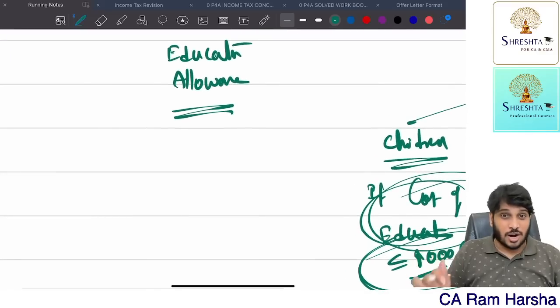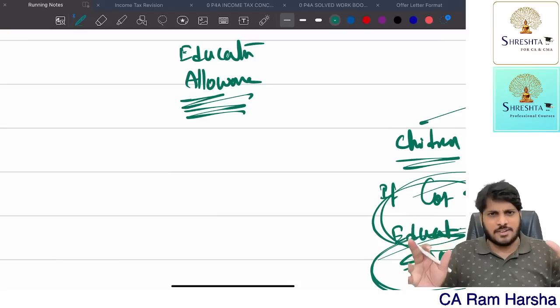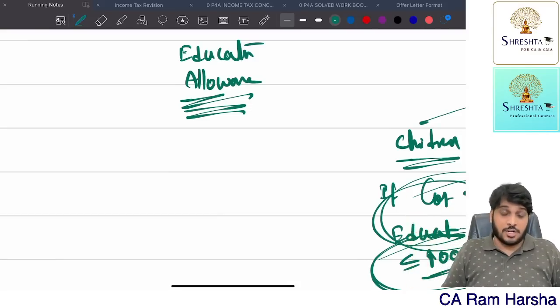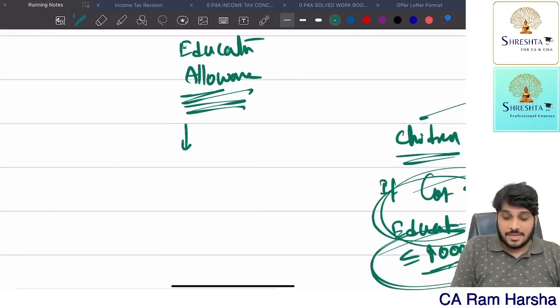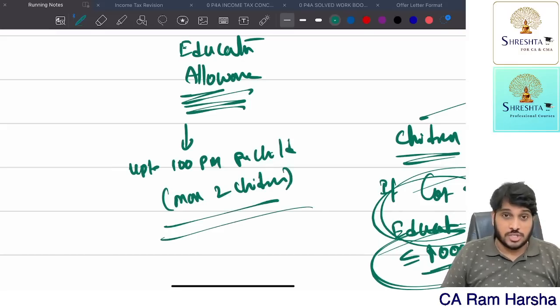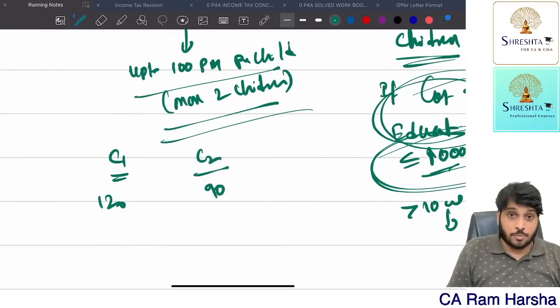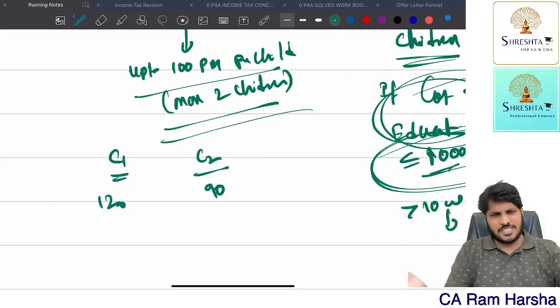Suppose the company is not giving a facility, we are giving allowance. We are giving allowance to the employee. Allowance means I give some money, whether he will spend it or not, that is his choice. Education allowance is exempt up to 100 rupees per month per child, maximum 2 children. Maximum for 2 children, 100 rupees per month per child exempted. Now, suppose for one of the children, the company paid 120 rupees. For another child, the company paid 90 rupees allowance. The allowance itself is 90 rupees.